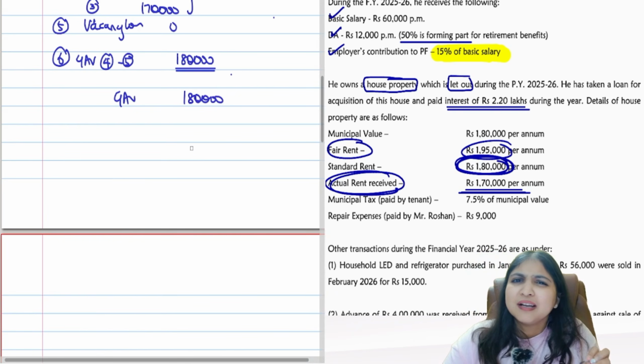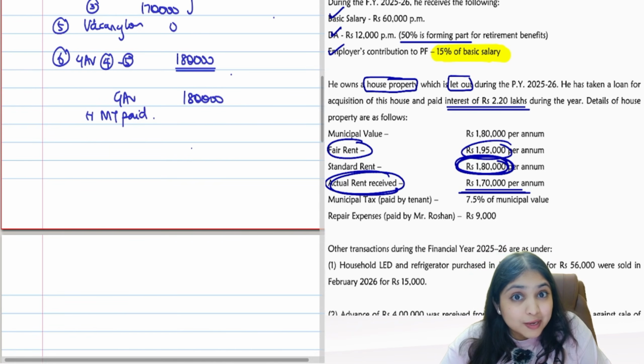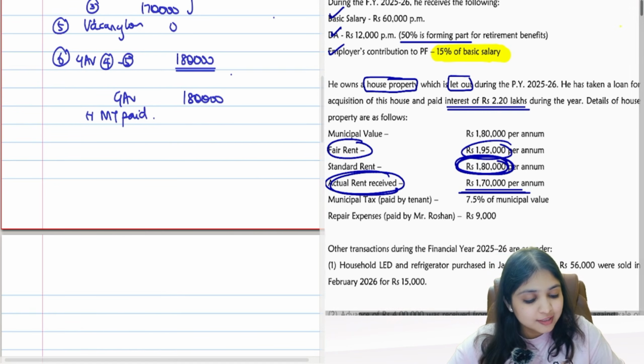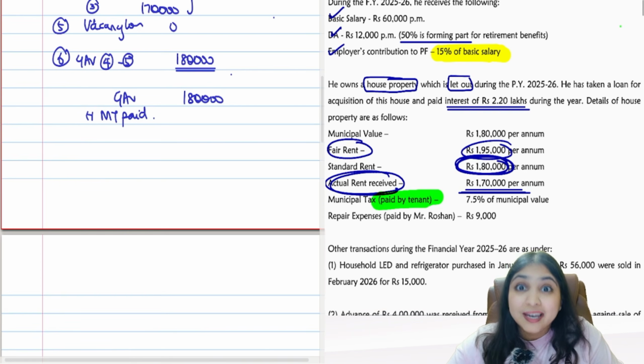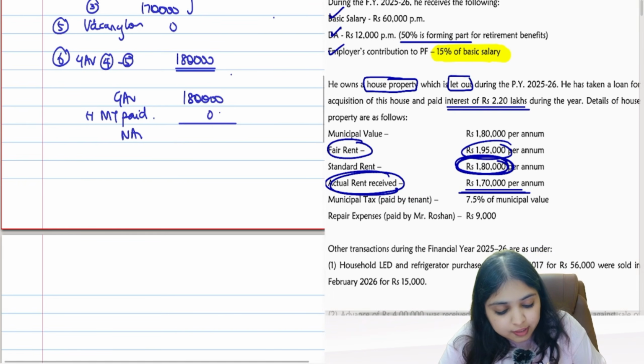Come on, guys. Typical let out property calculation. We will subtract municipal tax paid. But municipal tax has to be paid by whom? Municipal tax has to be paid by the assessee. But over here, see who is paying the municipal tax. Here, municipal tax is paid by the tenant, guys. So will you allow that municipal tax which is paid by the tenant? You will not allow. So what's your NAV now? 1,80,000 as it is will become NAV.